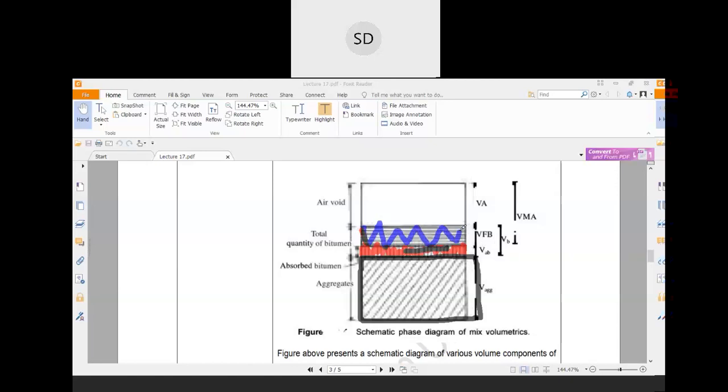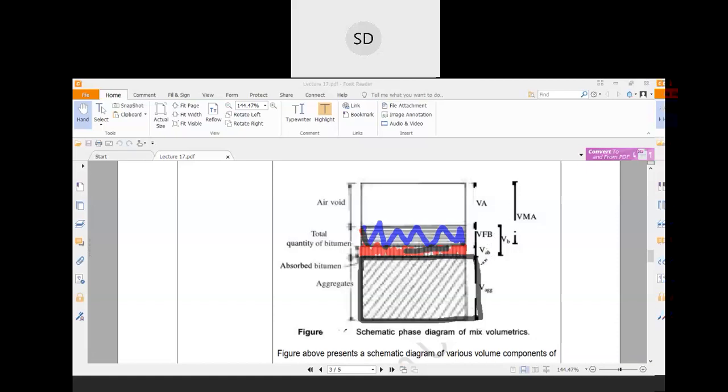So basically VFB content is available for your mix properties or mix volumetrics. The total bituminous content used in that aggregate particle would be VFB plus VAB, and that total is called VB, or the volume of the bitumen.